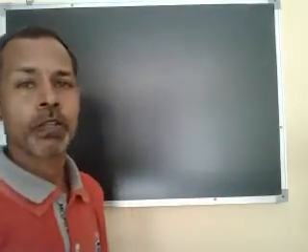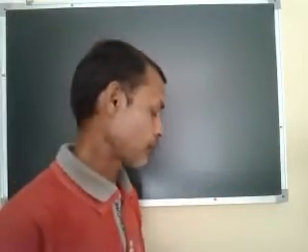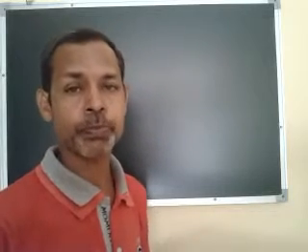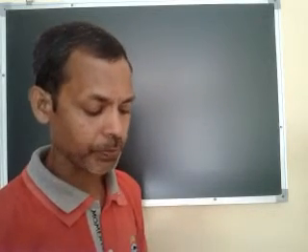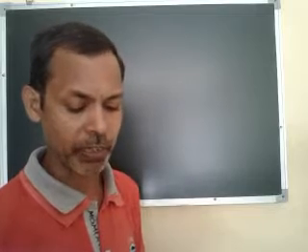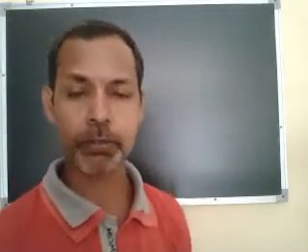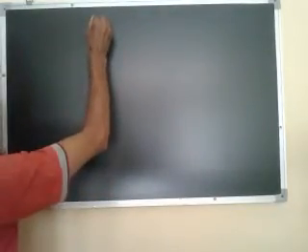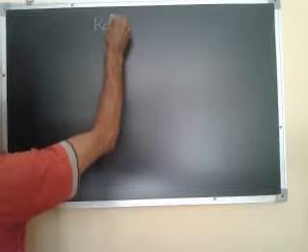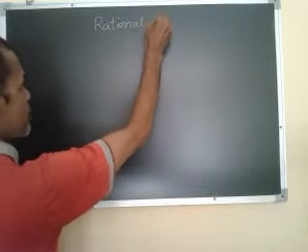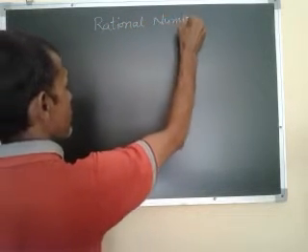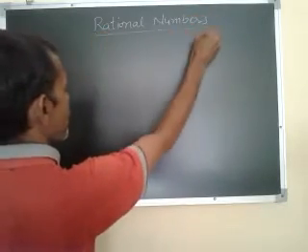Now we have to start chapter 1, rational numbers, in your mathematics class. Chapter 1, rational numbers, is basically based on the number system. So class 8, chapter 1, rational numbers.